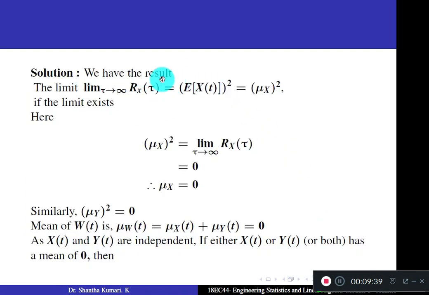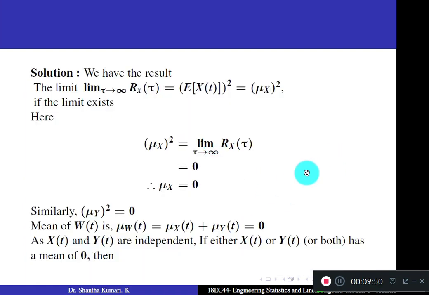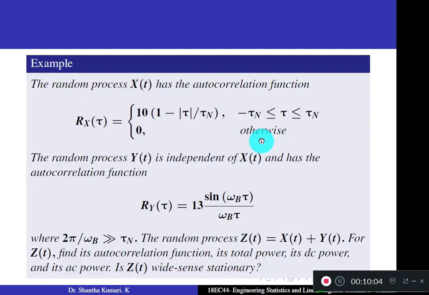Once again start from the given autocorrelation function Rx of tau. But anyway, to proceed with the autocorrelation function of z of t, we need the mean values of x of t and y of t, correct? So first find the mean values. Limit tau tends to infinity Rx of tau is the expectation of x of t whole square, or mu x whole square. Substitute. What is the value of tau tends to infinity Rx of tau?